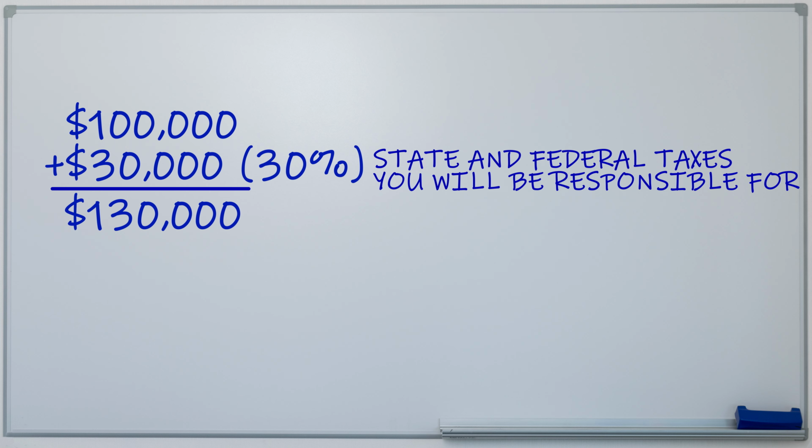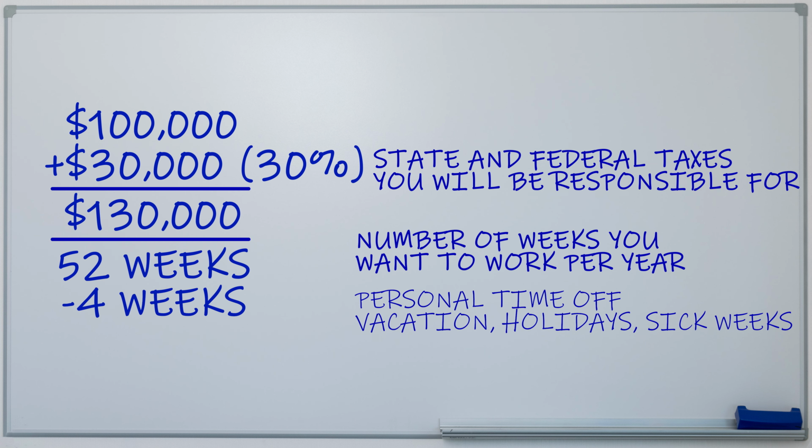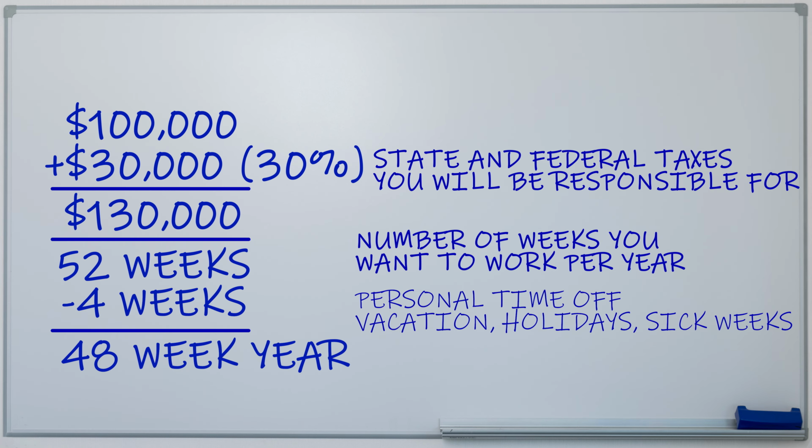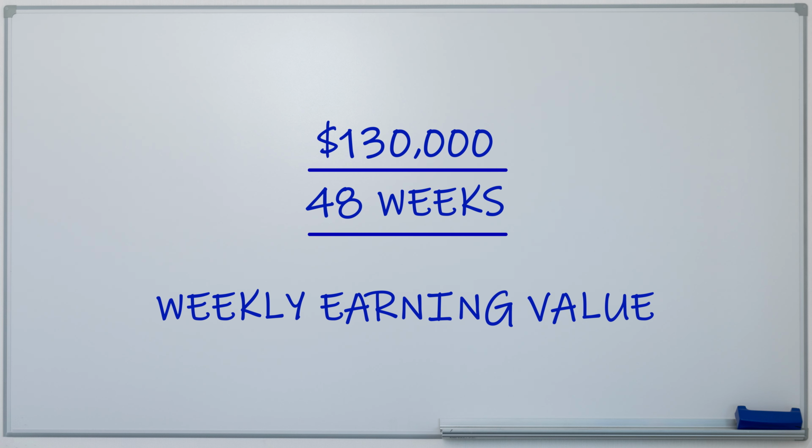We then divide your yearly earnings by the number of weeks you want to work per year. To come up with that number, we start with 52 weeks minus the number of weeks for personal time off, including vacation, holidays, and sick leave. Most therapists new to private practice may say that they want to take off 4 weeks, which means you will be working a 48-week year. So we divide $130,000 by 48 weeks, which gives us a weekly earning value of roughly